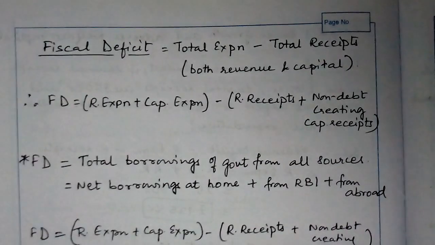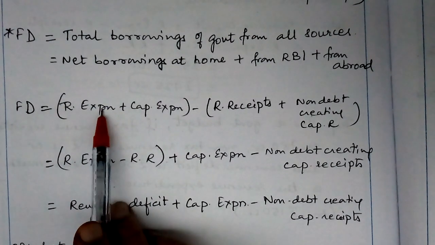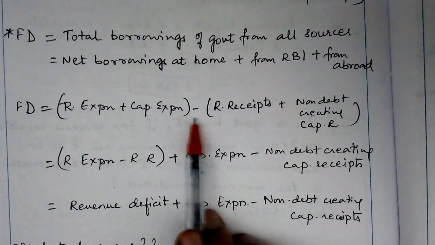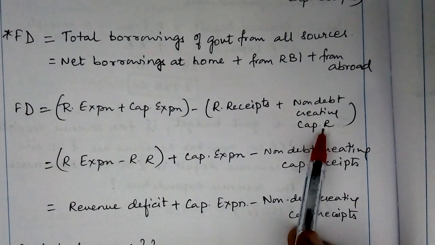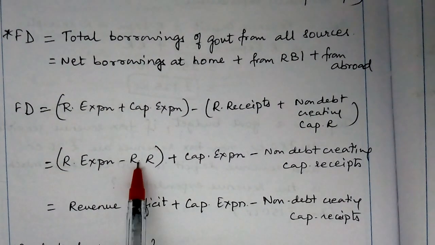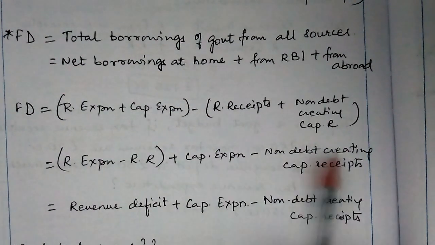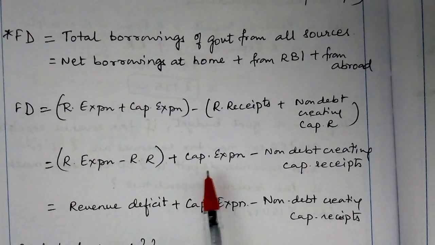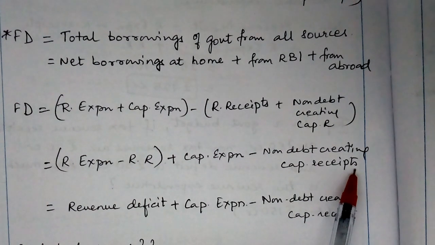So, fiscal deficit is equal to revenue expenditure plus capital expenditure. This is nothing but the total expenditure minus revenue receipts plus non-debt creating capital receipts. So this will be equal to revenue expenditure minus revenue receipts. We are rearranging them so all the revenue comes together and capital comes together. So revenue expenditure minus revenue receipts plus capital expenditure minus non-debt creating capital receipts.